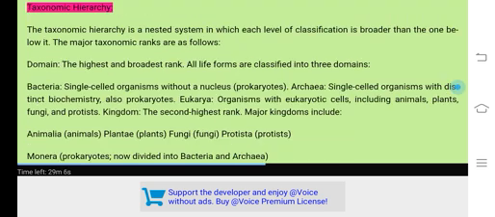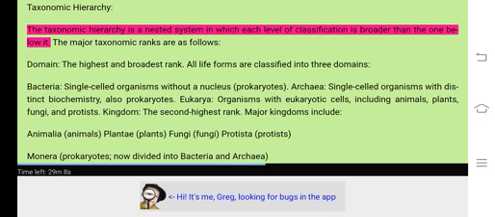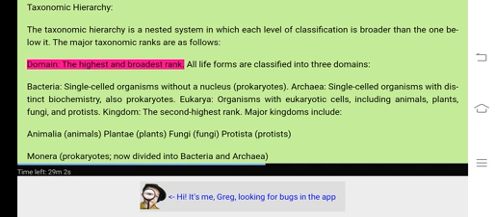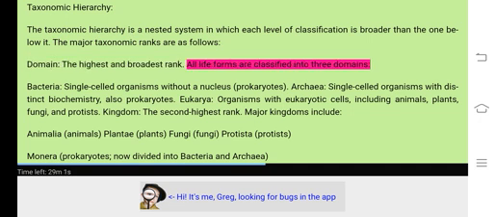Taxonomic hierarchy. The taxonomic hierarchy is a nested system in which each level of classification is broader than the one below it. The major taxonomic ranks are as follows. Domain, the highest and broadest rank. All life forms are classified into 3 domains.